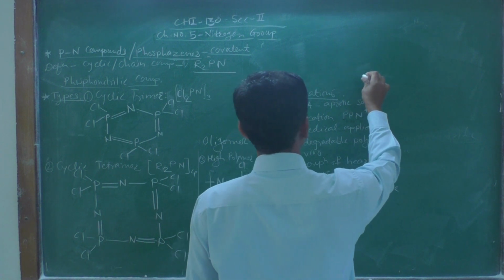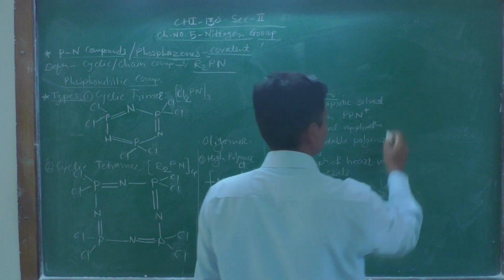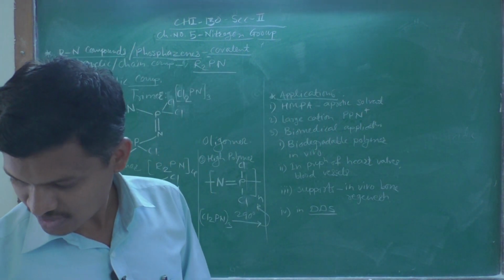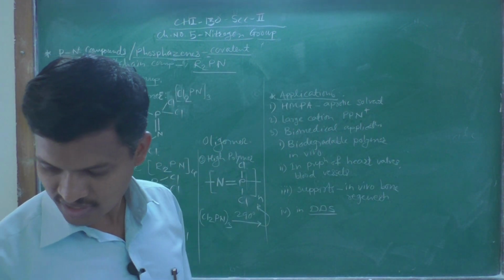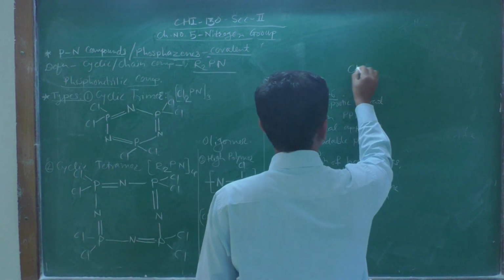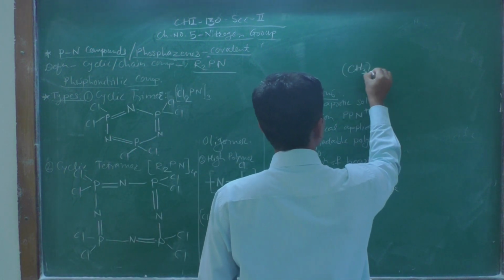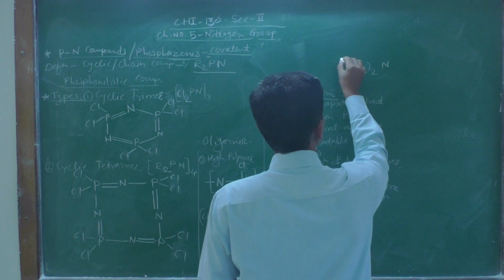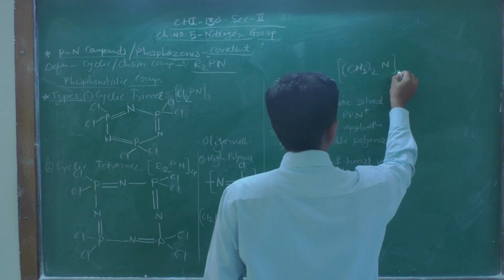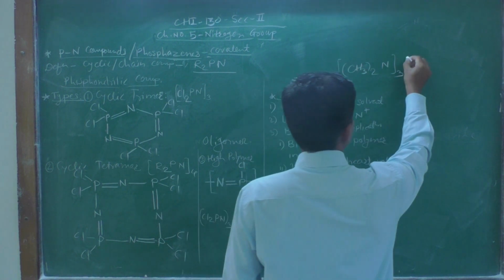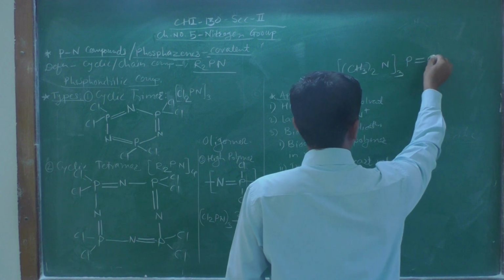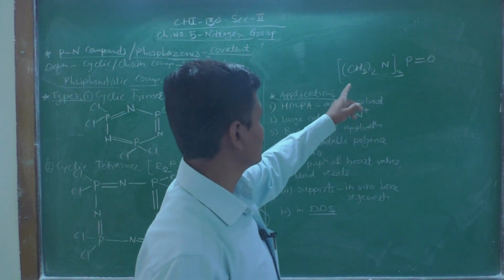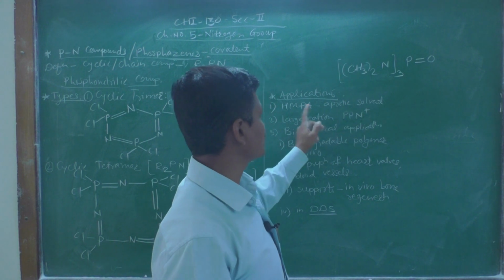very simple, just like ((CH3)2N)3P=O. This is the structure of HMPA.